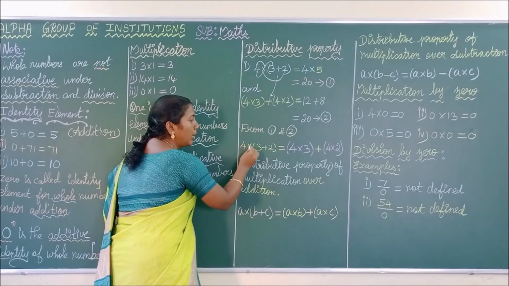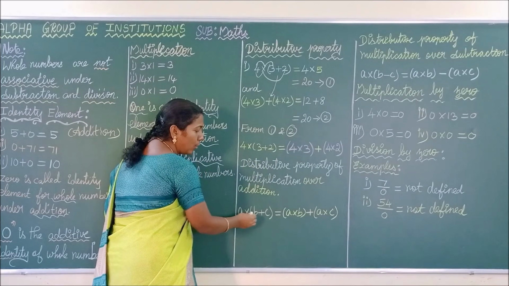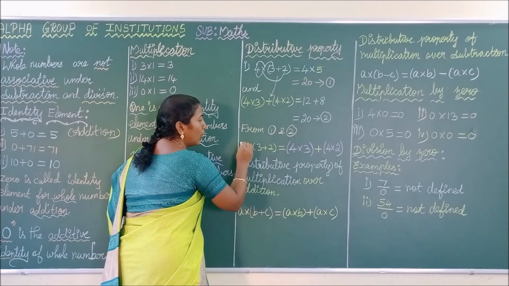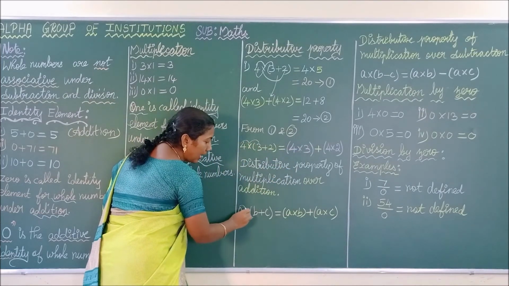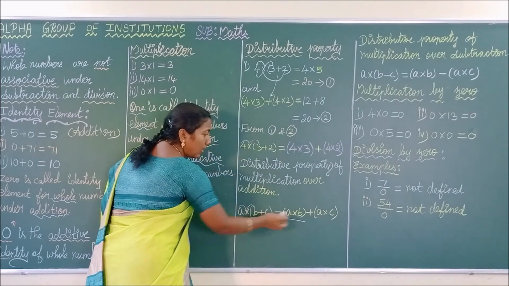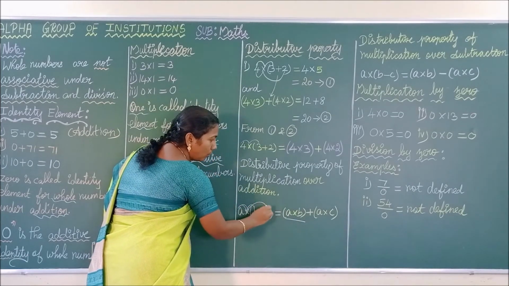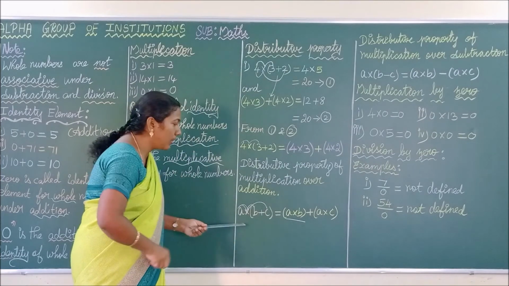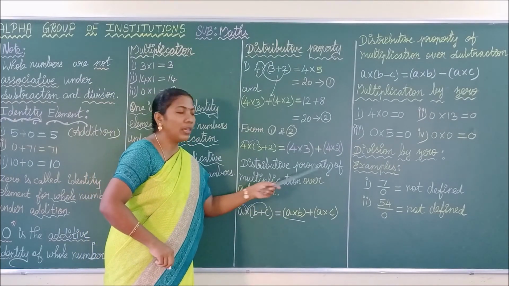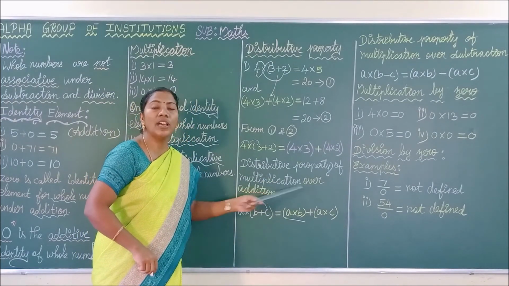See here, 4 into (3 plus 2): here A into (B plus C). Here what we have written? 4 into 3, here A into B, and then plus A into C. Okay. This property is called distributive property of multiplication over addition.